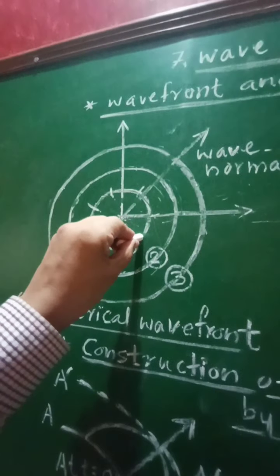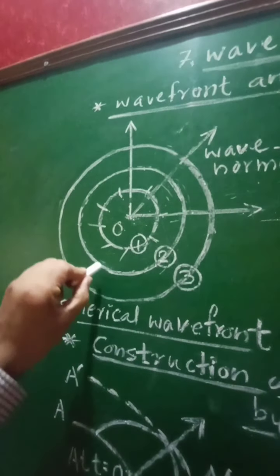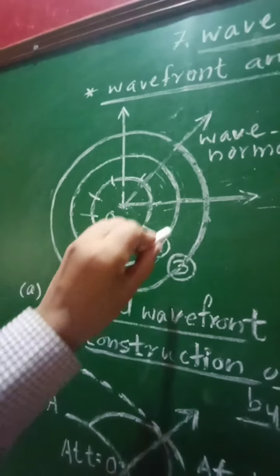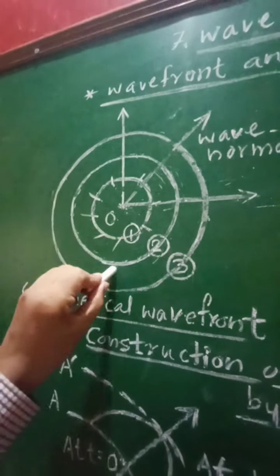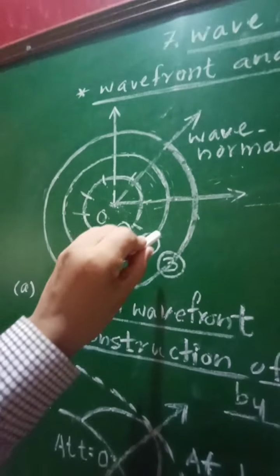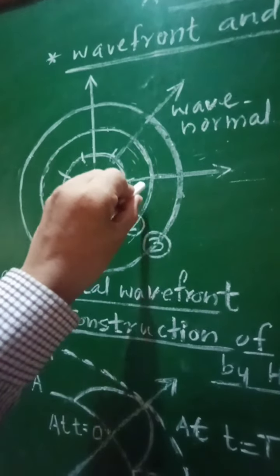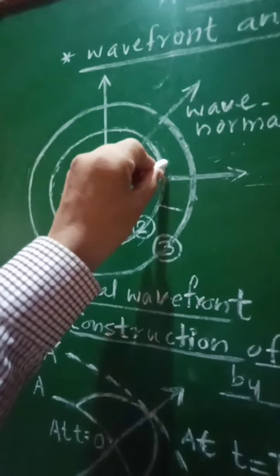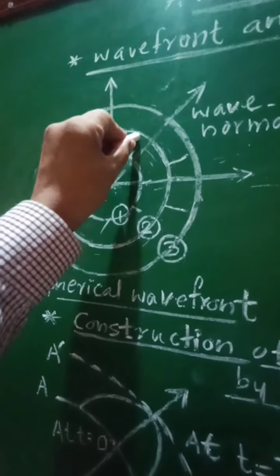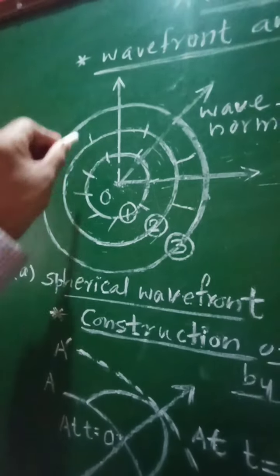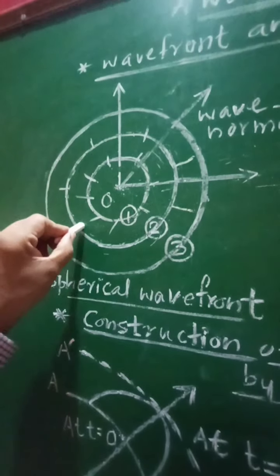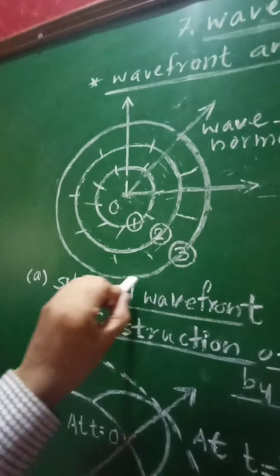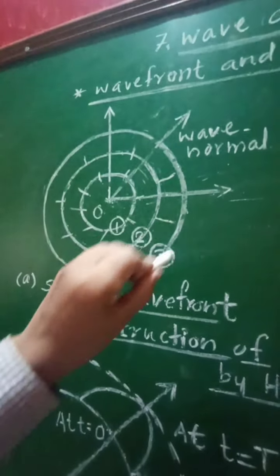Now, when these emitted waves reach the surface, they will reach it simultaneously, and therefore the locus of all the points will give us the new wavefront. Similarly, the points on this second wavefront again will act as secondary sources of light, and hence they will emit secondary waves in the outward direction. When all these waves reach the surface of the next sphere here, this will be the new wavefront formed.